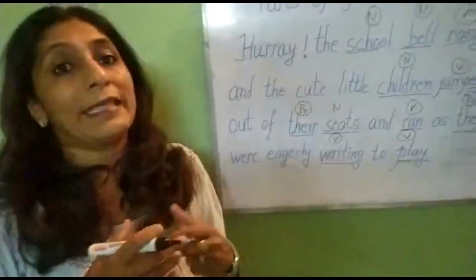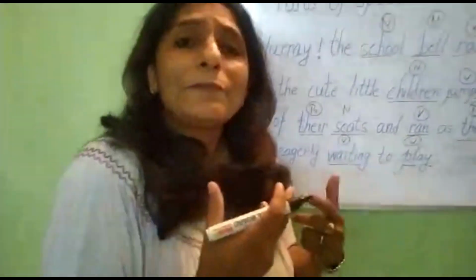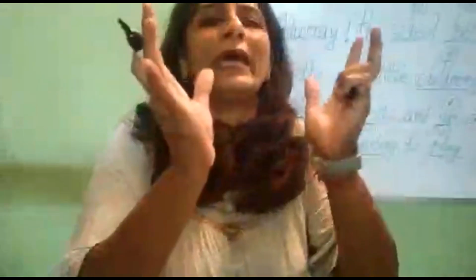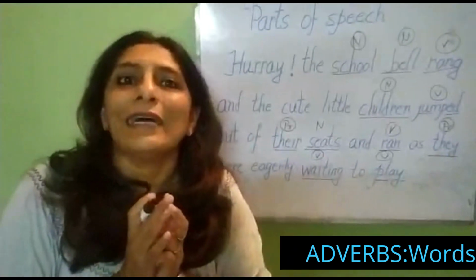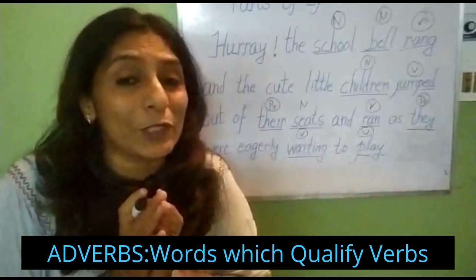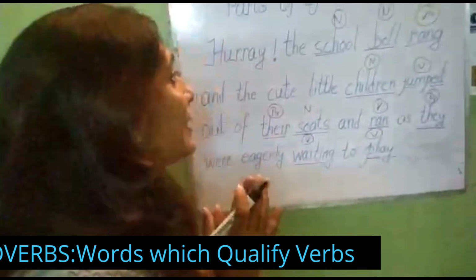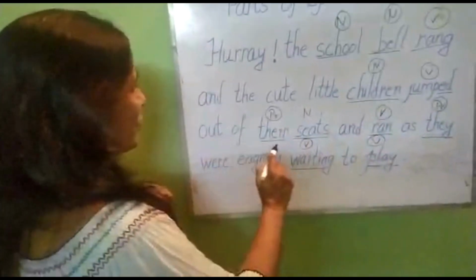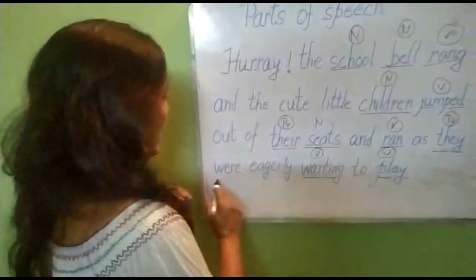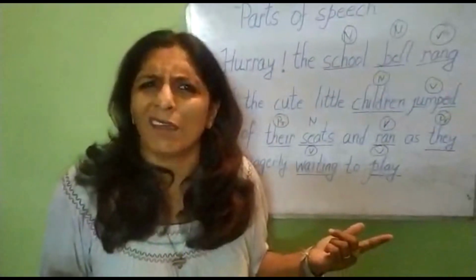Now, there should be some qualifiers for the verb, which help your verbs' beauty to enhance, right? Those words are called adverbs. The words which qualify the verbs are called adverbs. Let me see. Hooray, the school bell rang and the cute little children jumped out of their seats as they were eagerly waiting. How were they waiting? Dumbly?